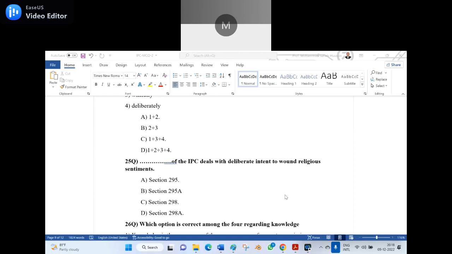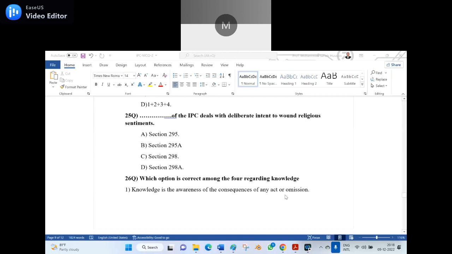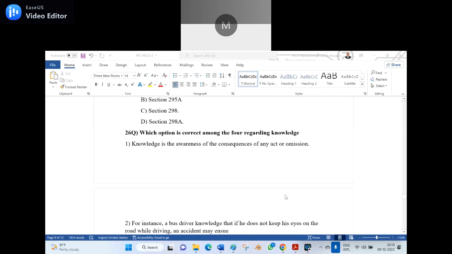Option D, sir. Say the full. Section 295, sir. Wrong. Second option. Section 298, option C, sir. Yes, Section 298 means option C is the right option. Section 298 of the IPC deals with the deliberate intent to wound the religious sentiments. So that is the right answer for the 25th question.